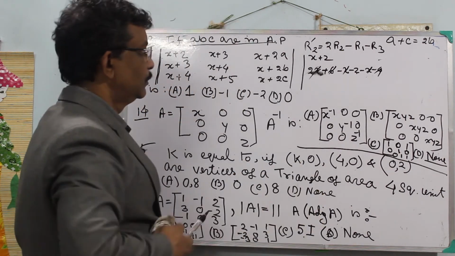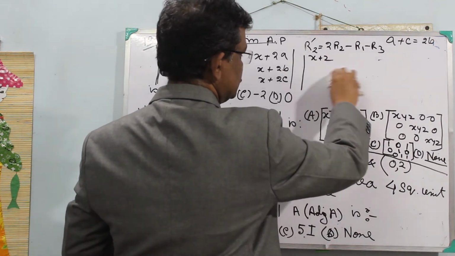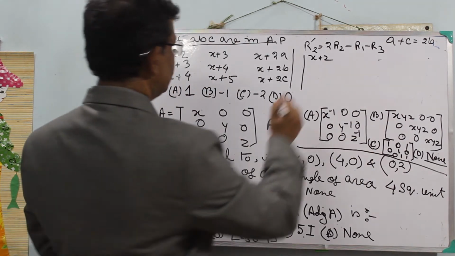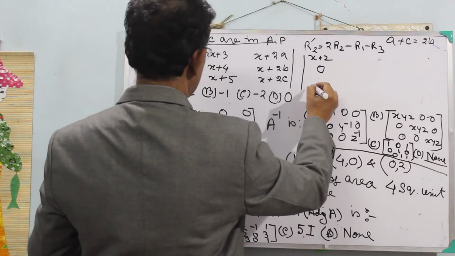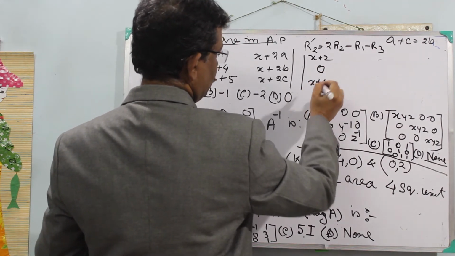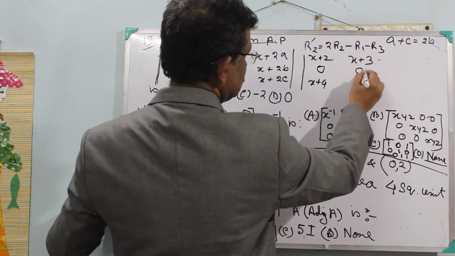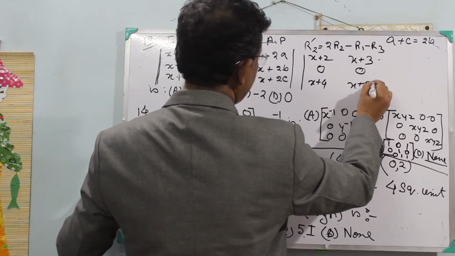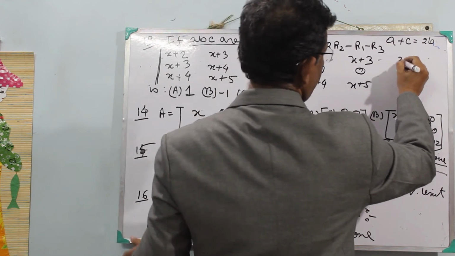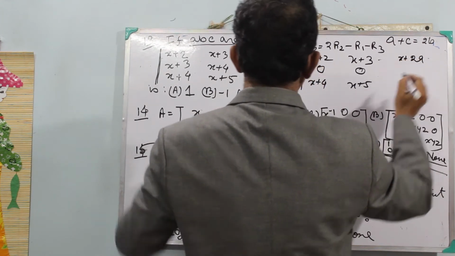So this is 0. Next, x plus 4. Same thing, x plus 3, 0. Then x plus 5. Here x plus 2a.